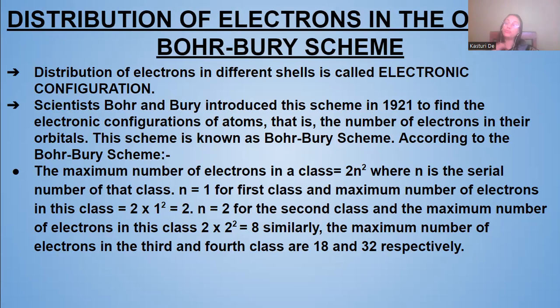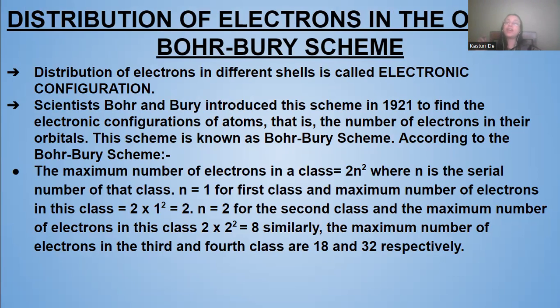I told you before that the energy levels or shells are arranged as 1, 2, 3, 4, or K, L, M, N, from the nucleus to the outside. If the first shell is n equals 1, the number of electrons will be 2n squared, that is 2 into 1 squared, which is 2. A maximum of 2 electrons must be there in the first shell, first energy level.